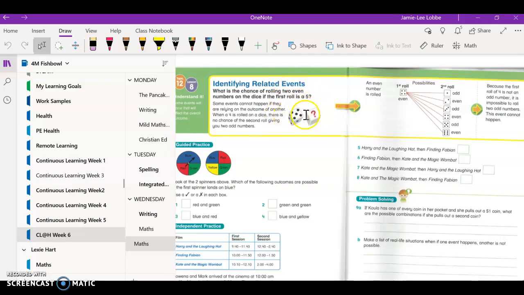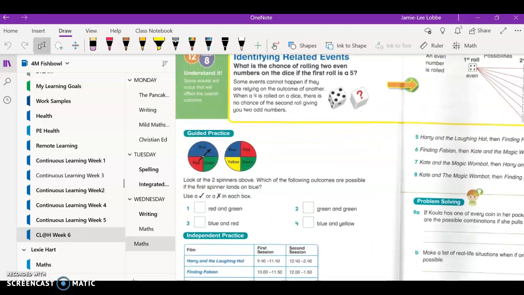If you've got 2 things and you want a particular outcome, the first one is going to affect it. But if an even number is rolled, for example, if my first roll is 4, my possibilities are to roll 1, 2, 3, 4, 5, or 6, and 3 of those are even. So there's still a 50% chance of them being rolled as even.